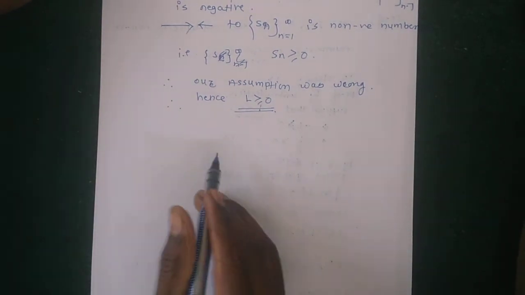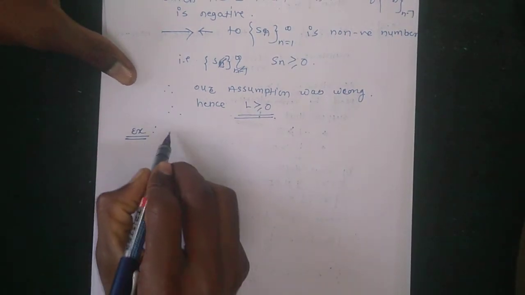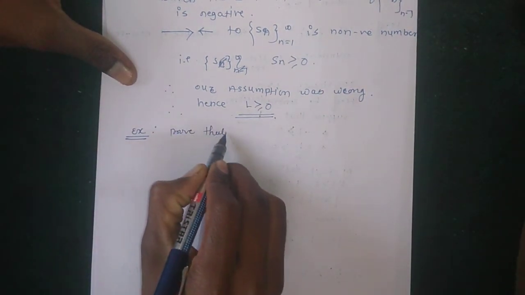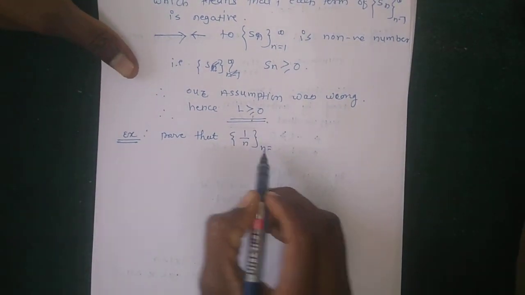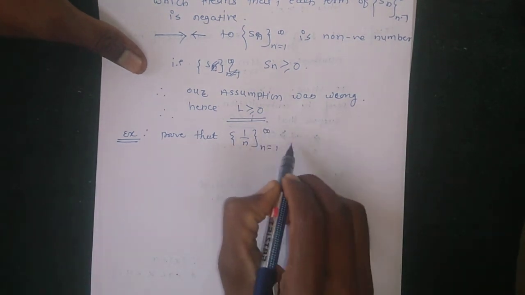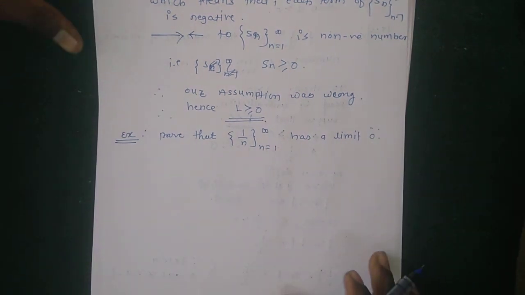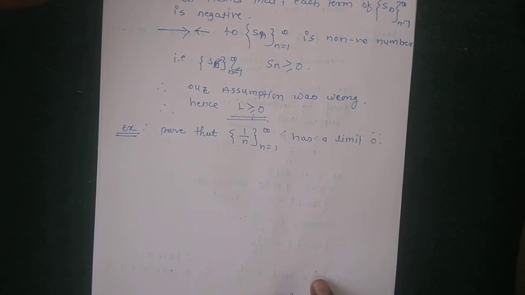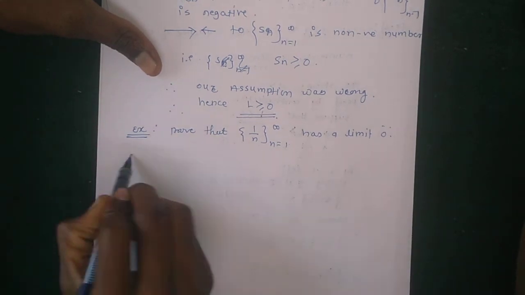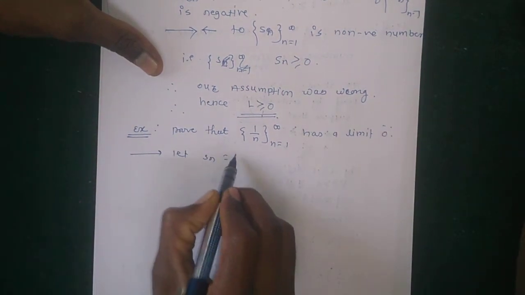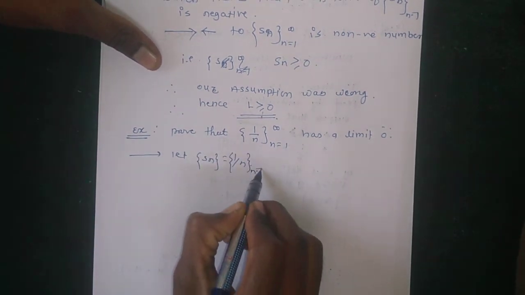Then the next theorem, example: prove that the sequence 1 upon n, where n runs from 1 to infinity, has the limit 0. It means the given sequence Sn has limit 0. How to prove its limit is 0? By using the epsilon definition. Let Sn be equal to 1 by n, or the sequence Sn is equal to 1 by n,